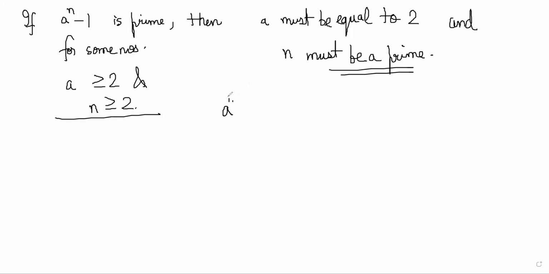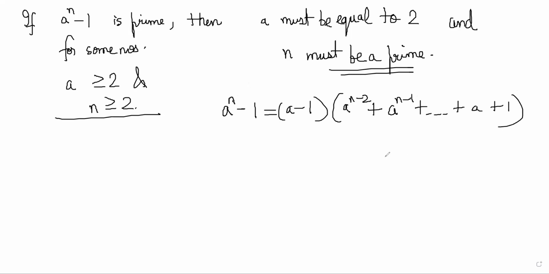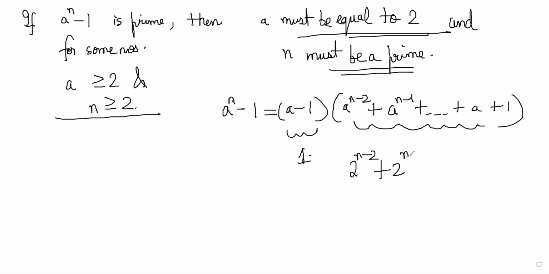A power n minus 1, you can factorize as this. This is the factorization. Is everyone understanding? So if a must be equal to 2, this factor becomes 1. And if a is equal to 2, what is happening to this factor? This factor is 2 power n minus 1 plus 2 power n minus 2 plus so on plus 2 plus 1.